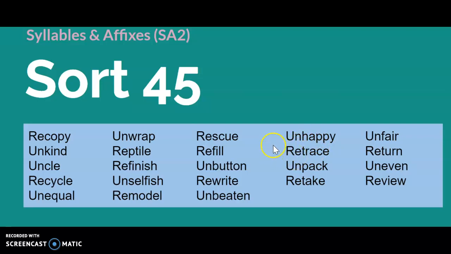So these prefixes, the UN and the RE, have meaning. Unkind is the opposite of kind. Unequal is the opposite of equal. So the prefix means not or opposite of.